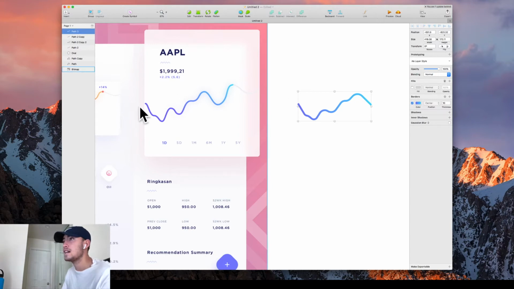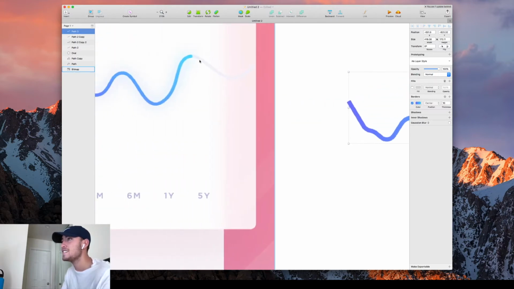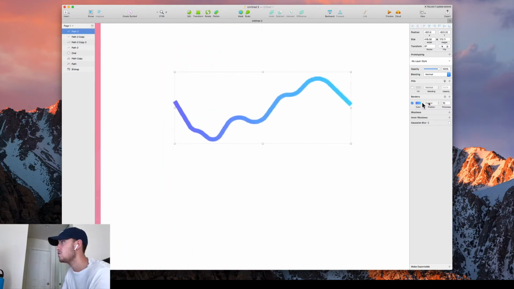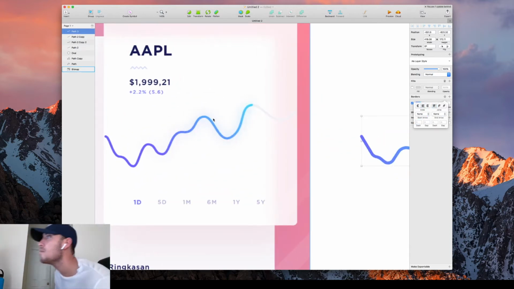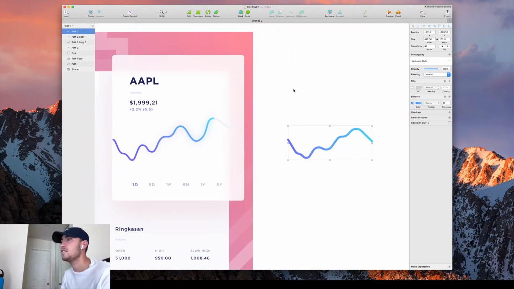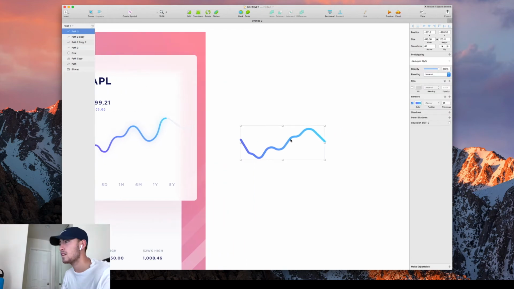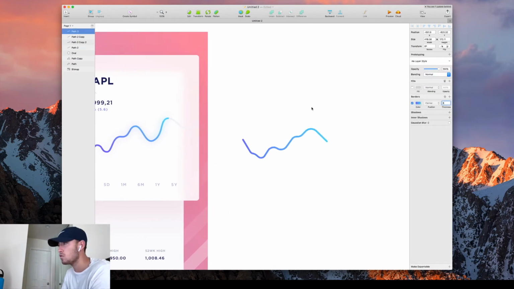Now the only thing that's not consistent is that we have rough edges and they have curved edges. The way you do this, we go to borders, we hit this little settings icon, ends, we're going to make them rounded, and voila, that's it. Very simple. And if you can notice, there's a little bit of a blue glow going on. Here's what they did, guys. Designers might be upset that I'm giving you this secret, but it is what it is. You're going to learn it from someone.